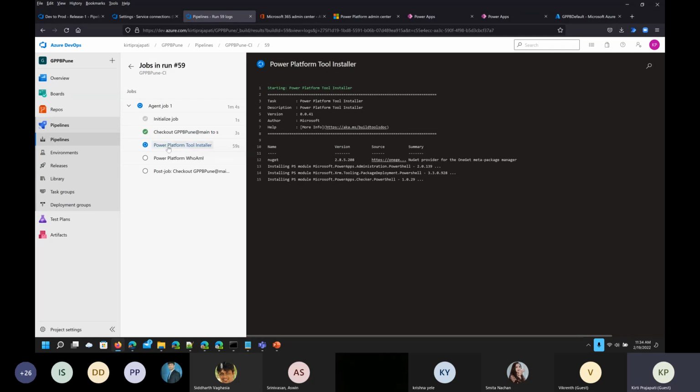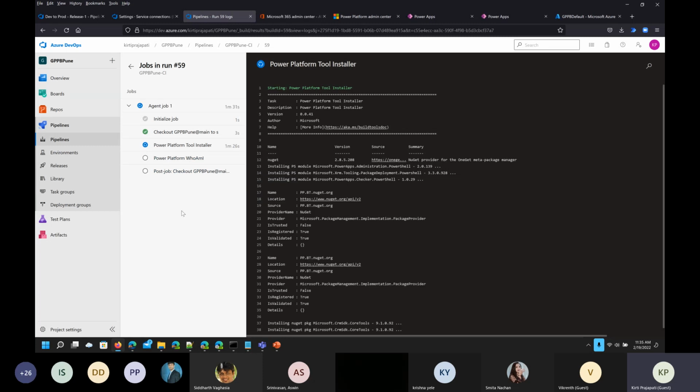Yeah, because the Power Platform tool installation will take some time. Otherwise, you can see the rest of the tasks take less than 5 seconds. But this is the most time-consuming process, where it will try to install all the required tools for Power Platform. And here it will just indicate a message with the name of the app. Then we will be able to move ahead with the next task by adding a new task.